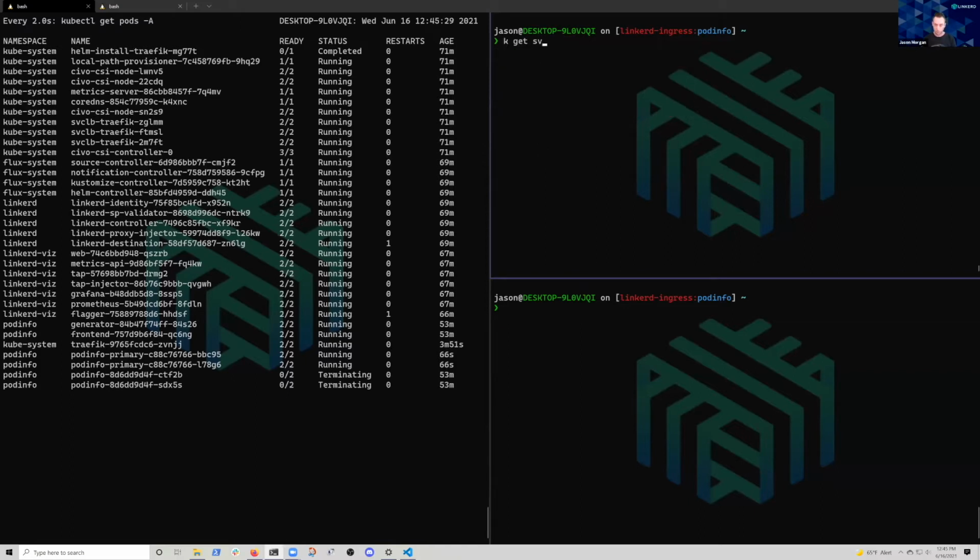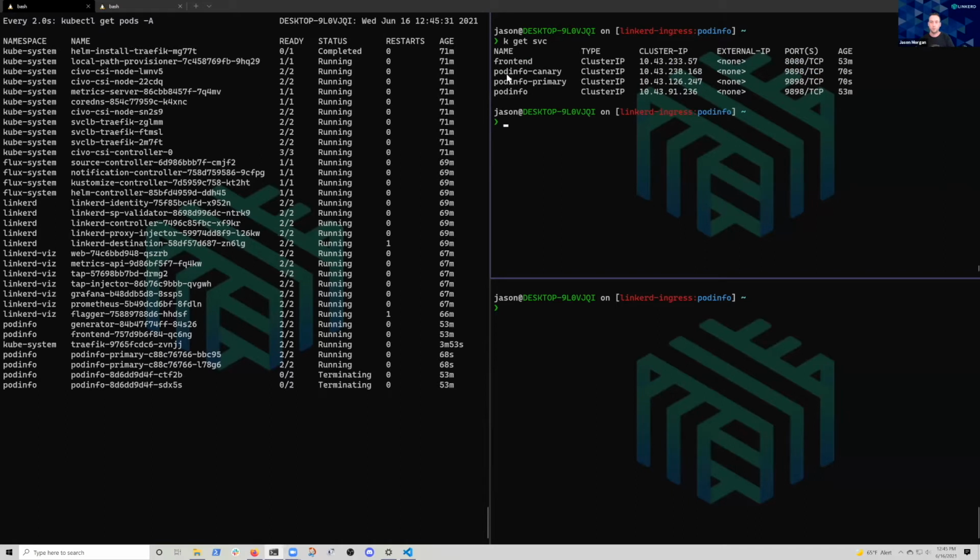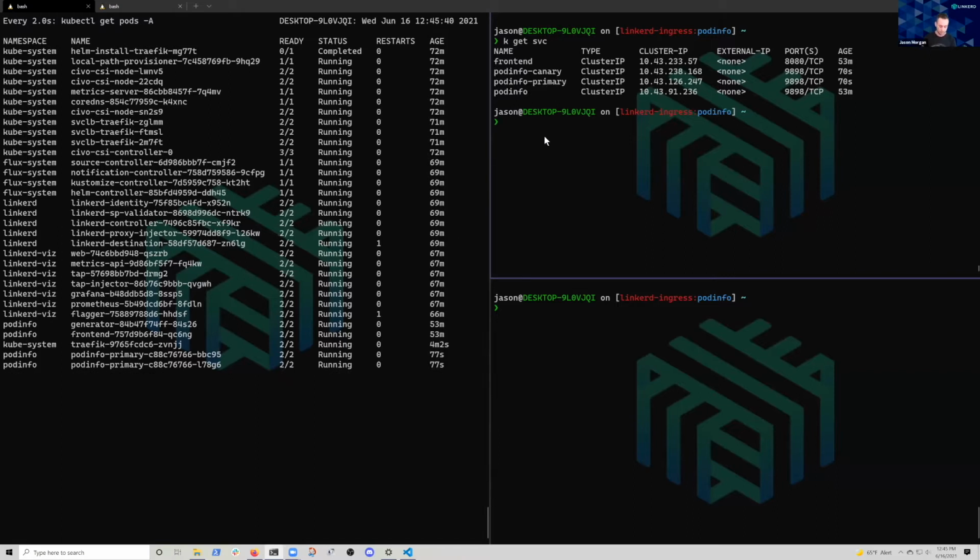I also have some services, right? So new services, I have pod info service, which is how I'm getting traffic to this application. And then I also have pod info canary and primary, right? And let's just do one more. Okay, describe traffic split. So this is that standard traffic split SMI spec that Kai showed you right before. So Linkerd implements the SMI interface for traffic split, right? And we do it specifically because that's how Flagger controls its